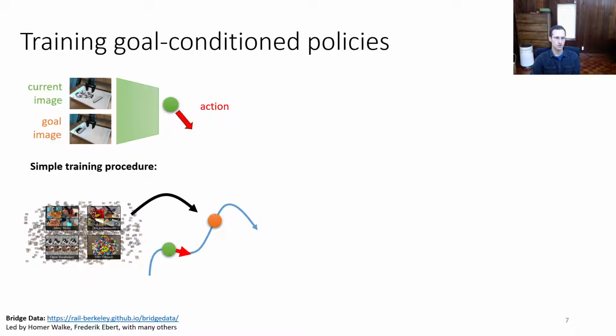We know that the action shown in red at the time step in green is an action that can lead to the subsequent orange state, which means that we can construct a training tuple consisting of the first time step green, the second one orange, and the action that was taken in red, and simply use this as a label data set. So we can sample many of these green, orange, red tuples from all the trajectories in the data set, create a supervised training set, and use that to train our goal condition policy. And this is basically the essence of goal condition BC.